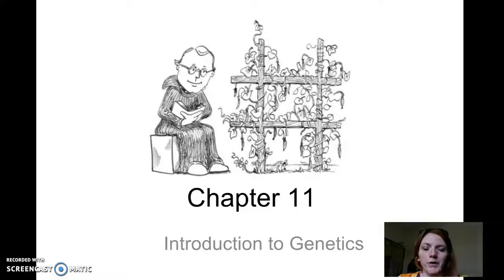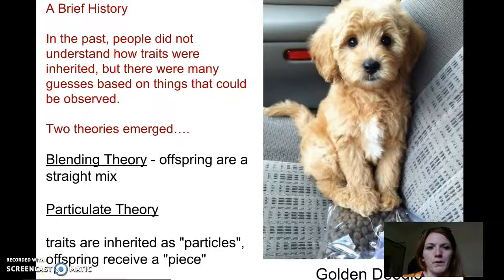Okay, so your introduction into genetics is going to look at Mendelian genetics, and Gregor Mendel is considered the father of genetics because of the studies he did with pea plants. A brief history is that people didn't understand that traits were inherited. They saw that some traits in a child looked like mom and some looked like dad.